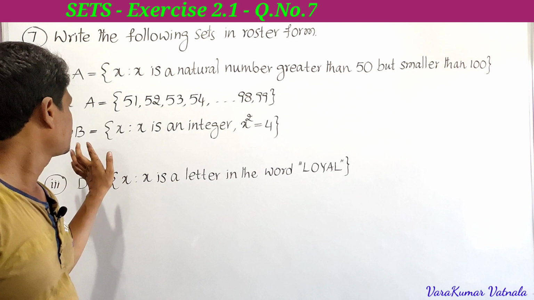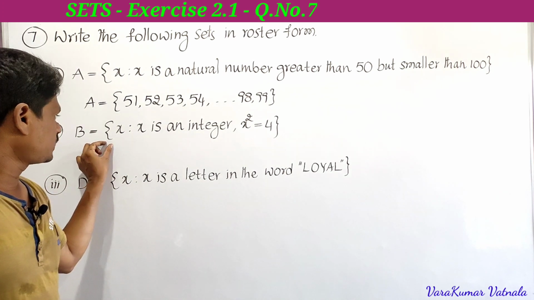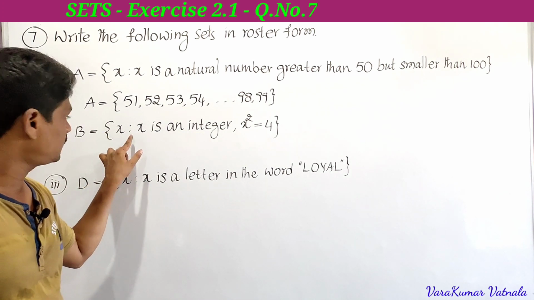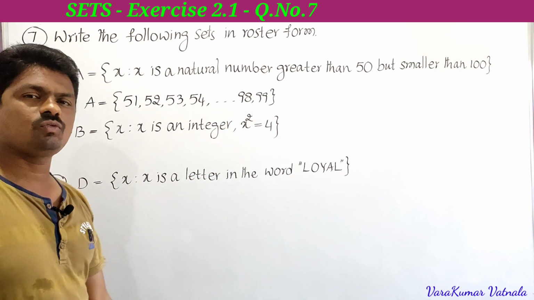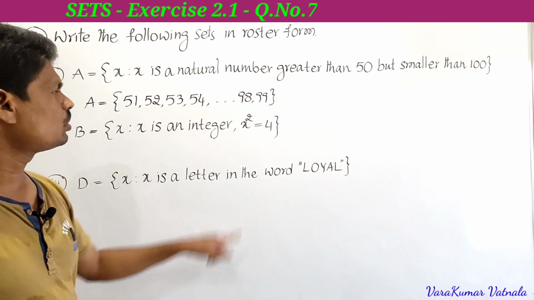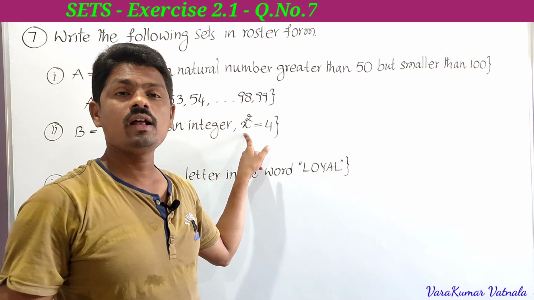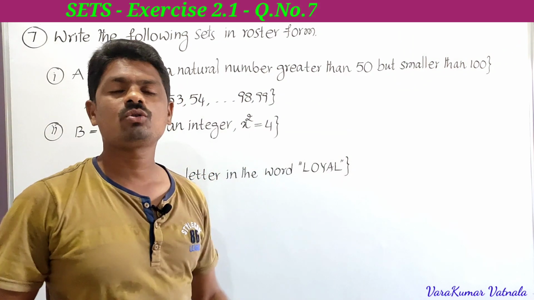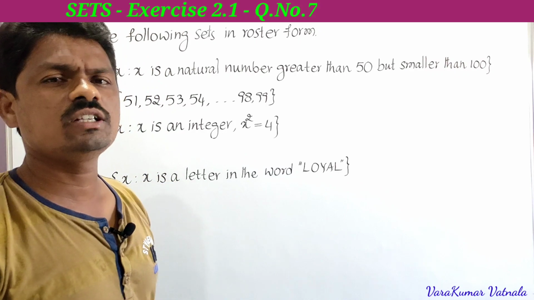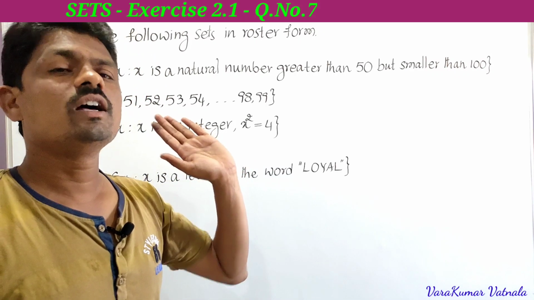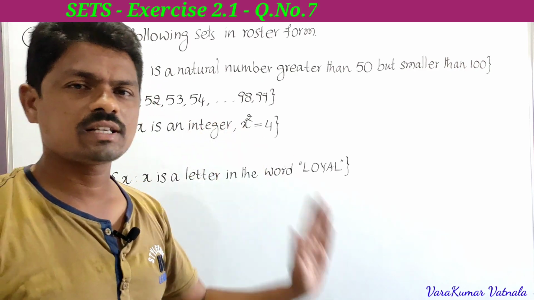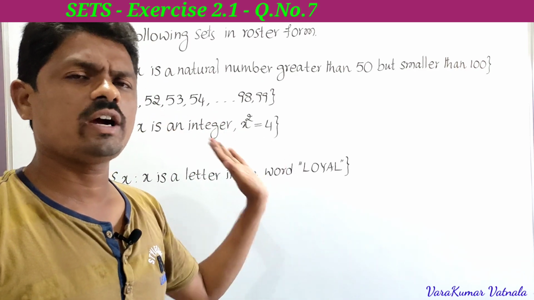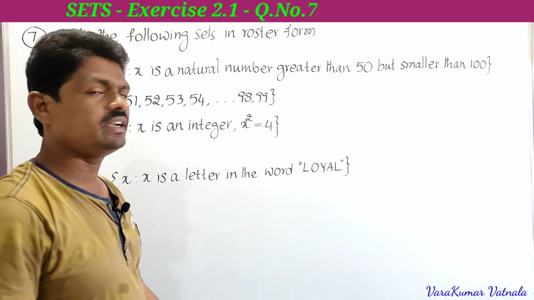Next, second one. B is equal to the set of all x such that x is an integer, x square is equal to 4. So we have to take an integer, but its square must be equal to 4. What are the possible integers? What are the integers? 0, plus or minus 1, plus or minus 2, plus or minus 3, plus or minus 4 and so on. All these are integers.